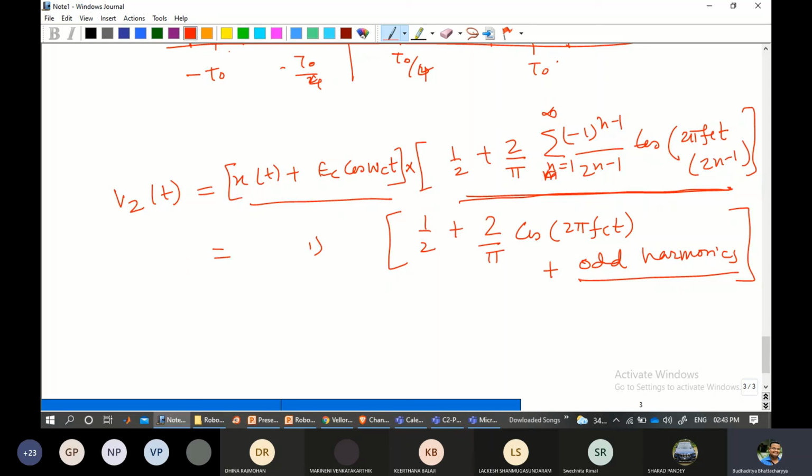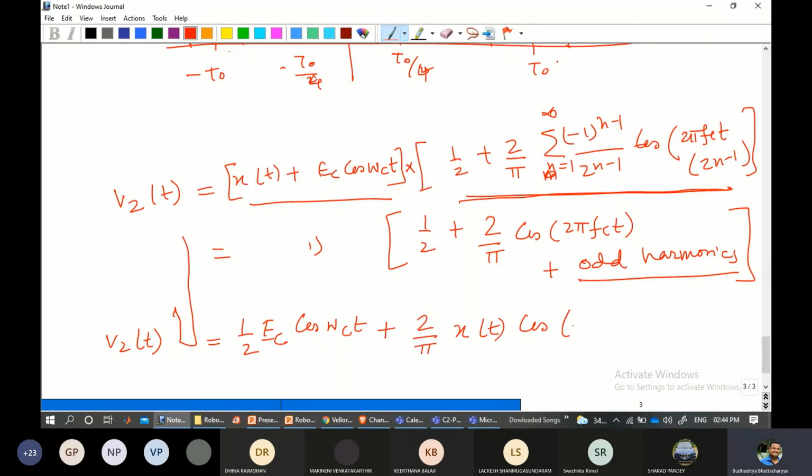And we don't need that. That is the unused, unwanted data part, so we will just neglect that for the overall calculation. What we are left with is V2(t) equals half of the overall derivation, which is there in the course material. You can see them, but for the time being, it is (1/2)(ωc t + 2/π) x(t) cos(2π fc t).